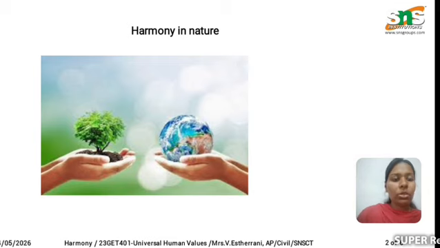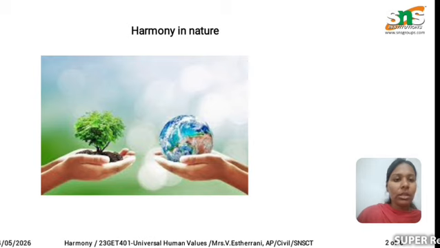All these components, air, water, land, plants, and animals, we need all these things for our survival. That is called existence as coexistence. Without these, we cannot live a peaceful life. That is called existence as coexistence.